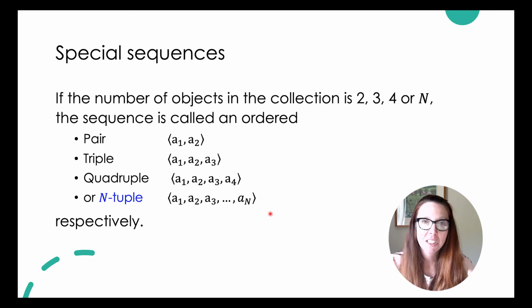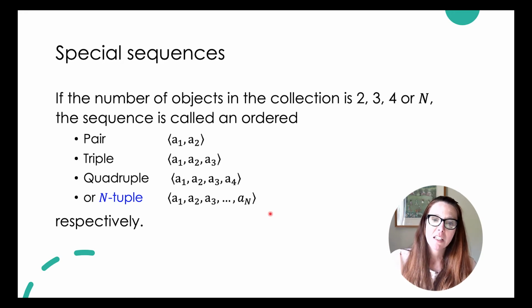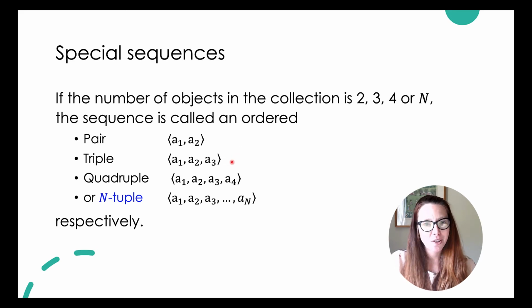When the number of objects in a collection is small, 2, 3, and 4, we give those sequences a special name. If you have a collection of 2 objects, such as A1, A2, listed here, that's referred to as an ordered pair. 3 objects, an ordered triple. 4 objects, an ordered quadruple. And then anything greater than 4, we just refer to as an n-tuple, where n is the total number of objects in the collection.